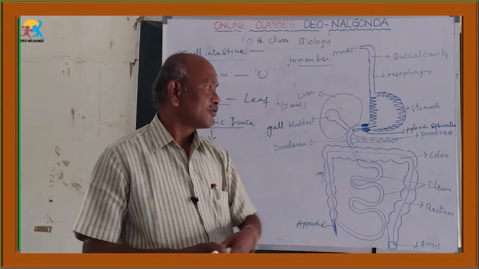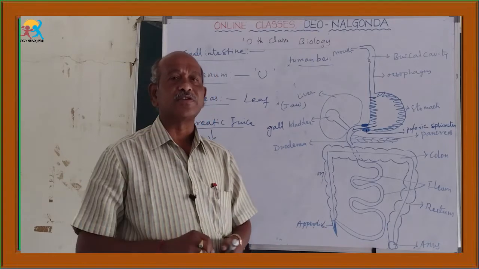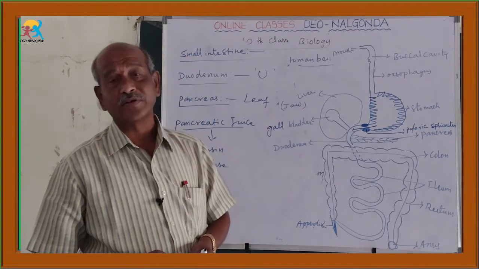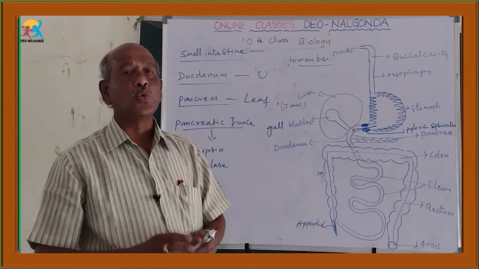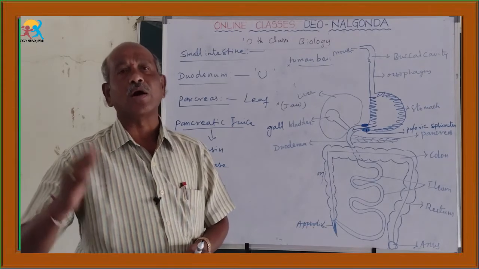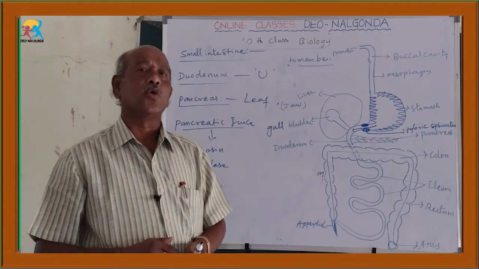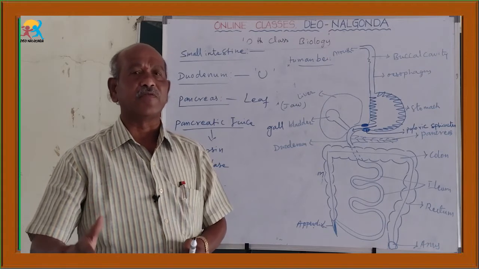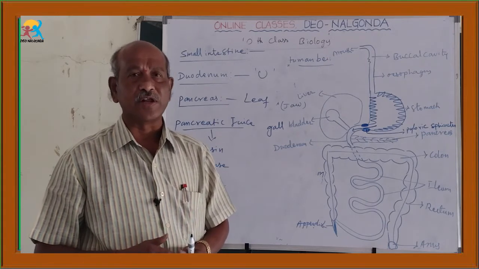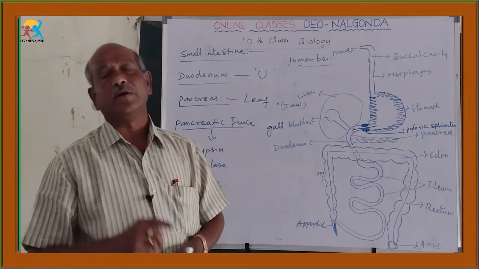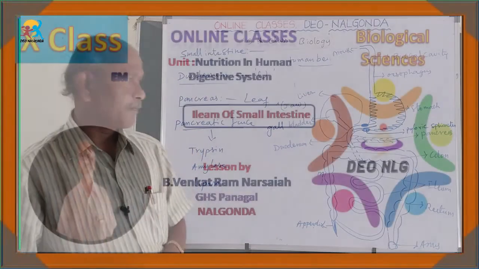The pancreas also, a very little part, consists of islets of Langerhans. They secrete two kinds of hormones, glucagon and insulin. Today you know very well, most of the people are suffering with the deficiency of insulin. By that they are getting diabetes. Okay.